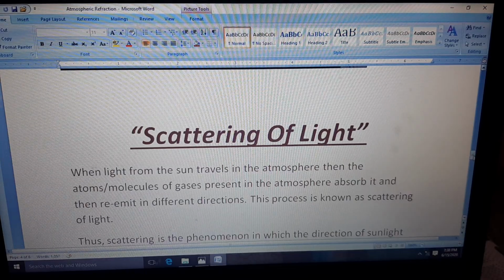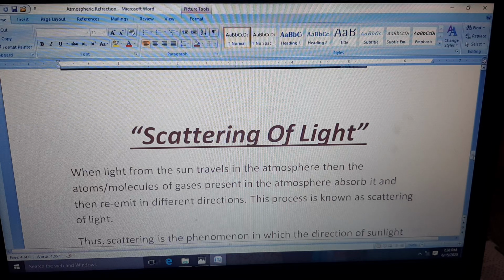The next topic is scattering of light. What is scattering? Scattering means spreading. So why does light scatter? Actually, light scatters because when it travels through the atmosphere, there are gases present in the atmosphere. So there are atoms and molecules.